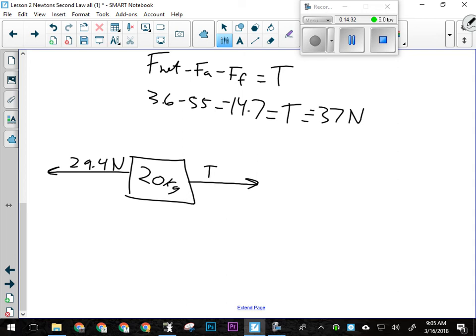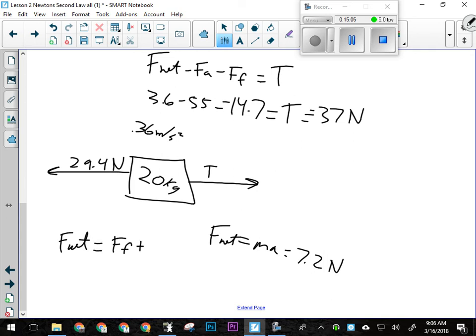Okay, so can I do a similar thing with this box? The acceleration of the 20 kilogram box is 0.36 meters per second squared. Can I find the net force on the 20 kilogram box? I go m times a, 20 times 0.36 is 7.2 newtons. So I have a net force on the last box of 7.2 newtons. Then I can find T, because F net is force of friction plus the tension.